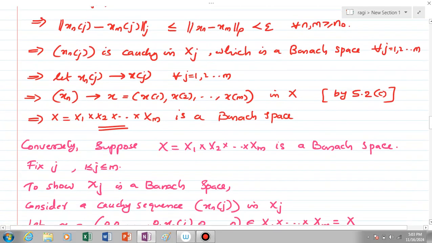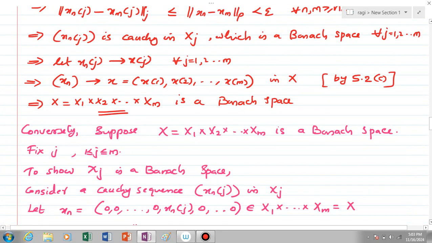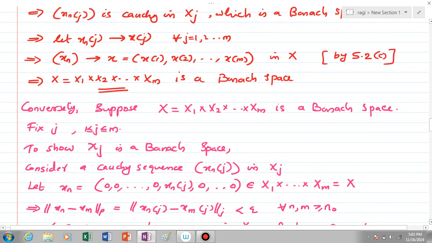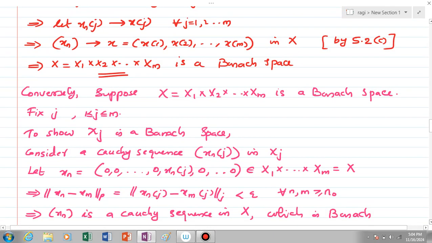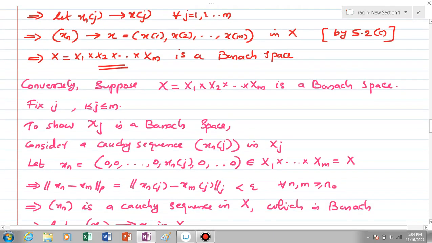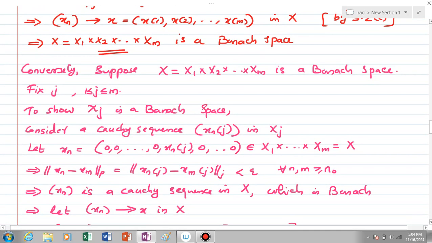Conversely, suppose the cross product capital X is a Banach space. We have to show that each of X1, X2, etc., Xm is a Banach space. For that, fix some j between 1 and m. Now, to show capital Xj is a Banach space, consider a Cauchy sequence xn of j in Xj, and using that, let xn be the ordered m-tuple with the jth term equal to xn of j and all other terms 0.